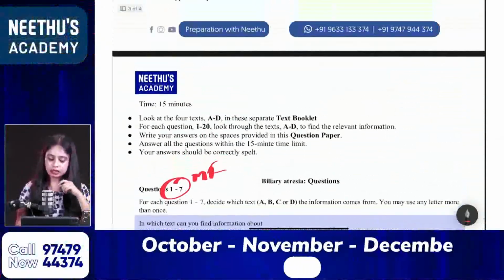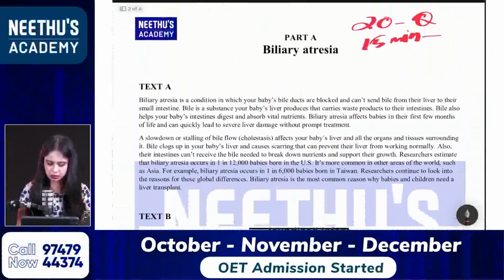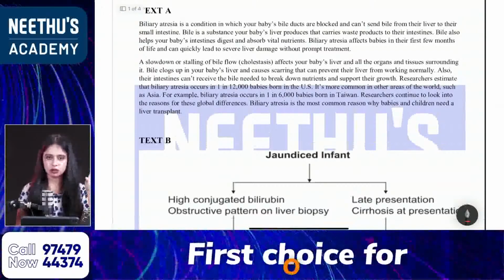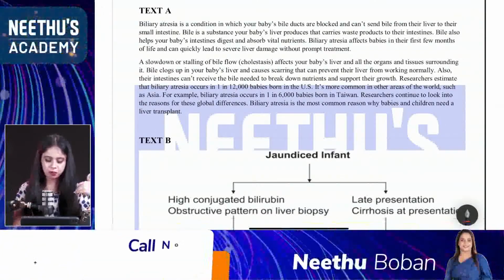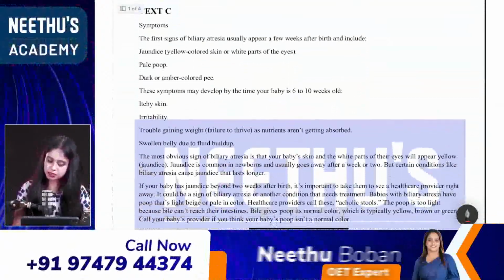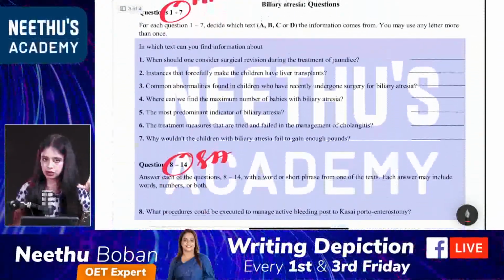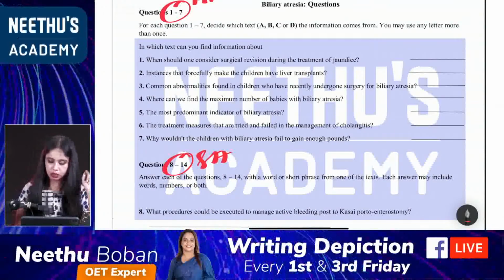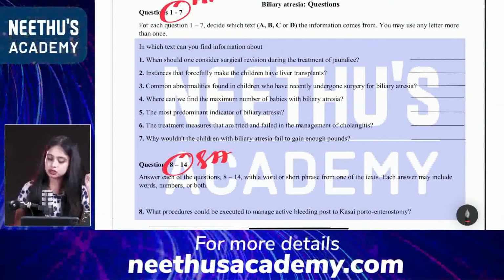So, coming back to the question, I don't have to read the text because you already know how to do skimming and scanning, right? So I'm just jumping to the questions directly. I'm starting with the first question. You can tell me what your answer is. Clear? Okay. So, question number 1: when should one consider surgical revision during the treatment of jaundice?